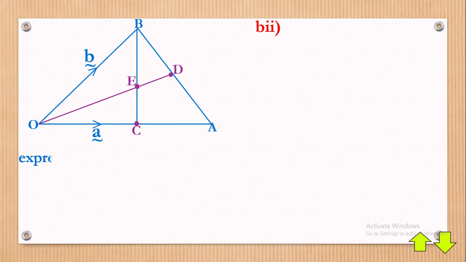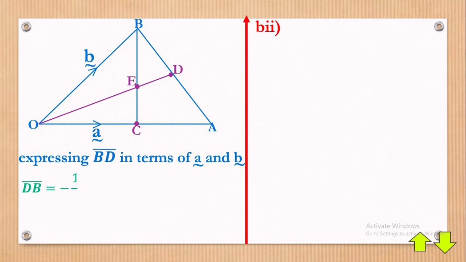Okay, now this is what we had on the other side. I don't have to repeat myself. We have already finished this. When we were finding BD, we had already finished this from the other side.